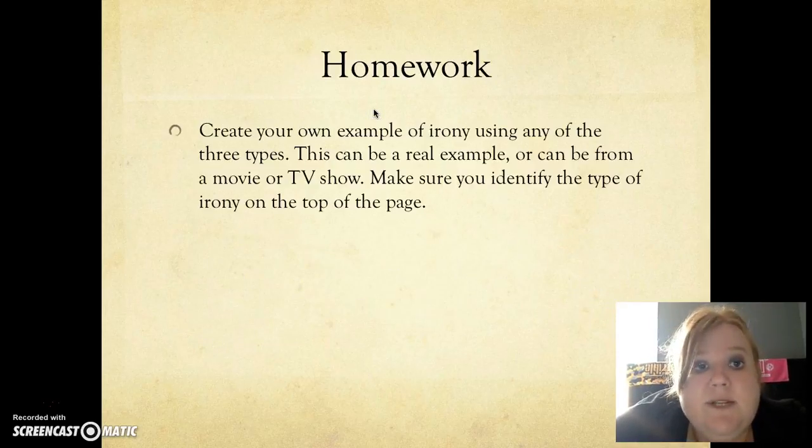As your homework assignment tonight, create your own example of irony using any of the 3 types discussed earlier. This can be a real example from your own life, or it can be from a movie or TV show that you remember. Make sure you identify the type of irony on top of the page. Also, this is a reminder to go ahead and take notes from the beginning of the slide to get full credit.